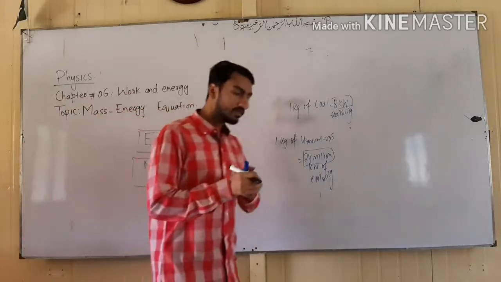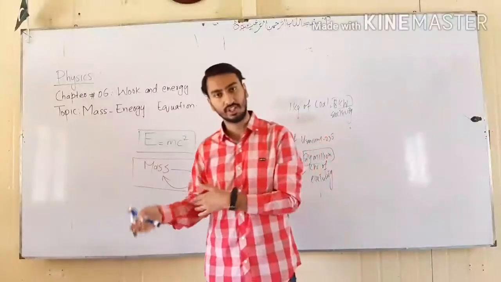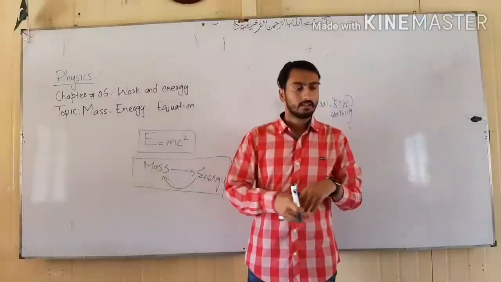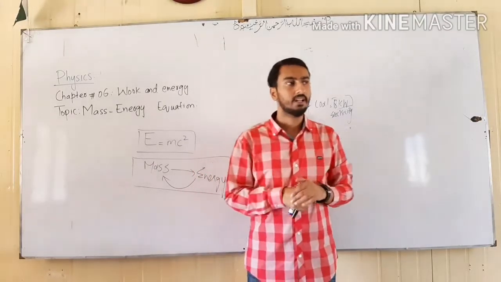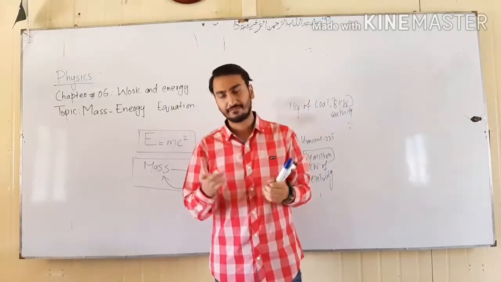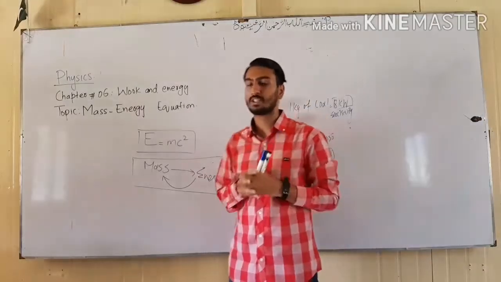So when some mass is converted into energy, that mass is converted into a lot of different forms of energy. For example, if we burn wood as a fuel, what things are we going to get?